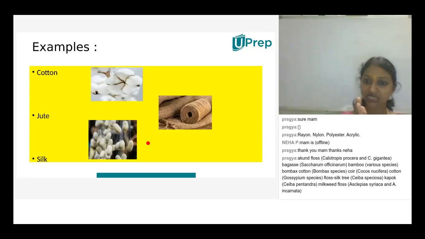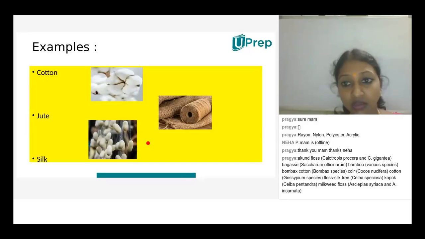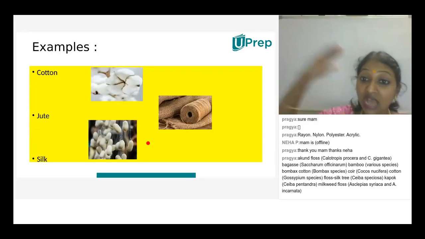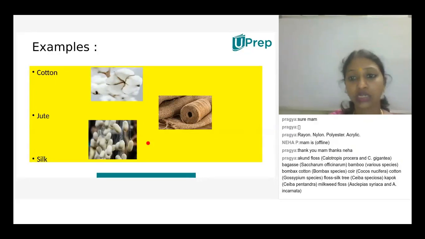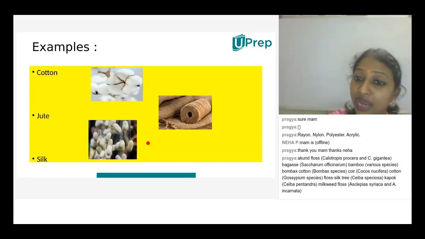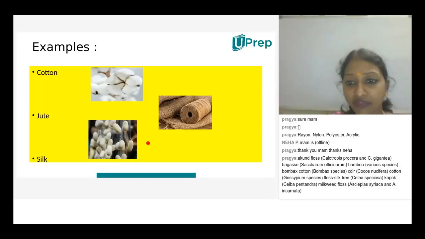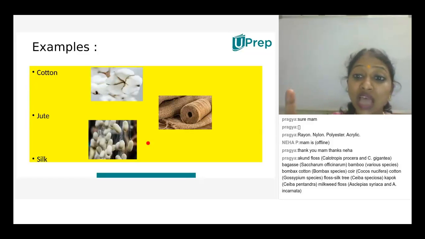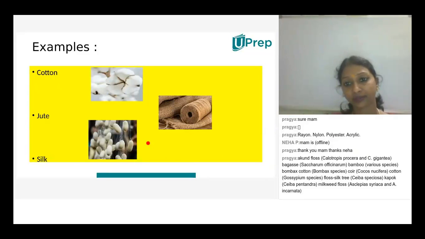So the best example is coal. There are different stages of coal: peat, lignite, bituminous, anthracite. Anthracite is the last stage of coal, when the coal is decomposed under the earth crust by the decomposition of plants and animals, so we get fossils, and that coal is obtained. These are the 4 different kinds of coal. When we look at purity and quality, anthracite has the higher quality, similarly different kinds of cotton based upon the quality of the cotton.